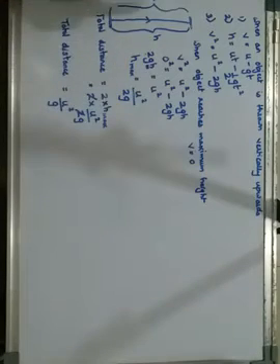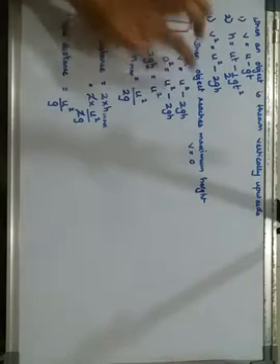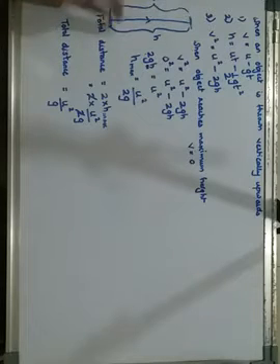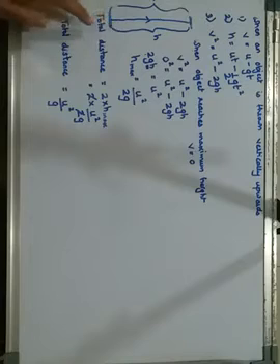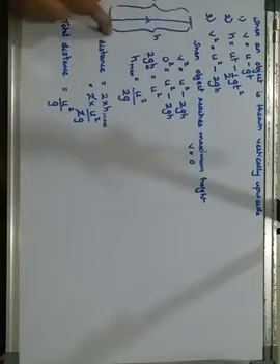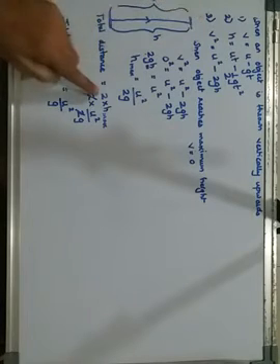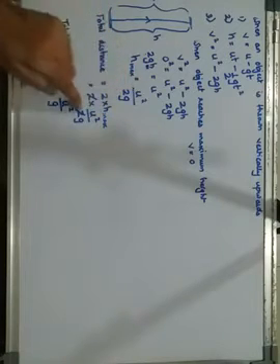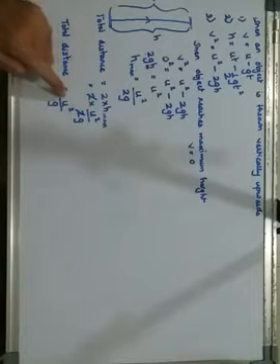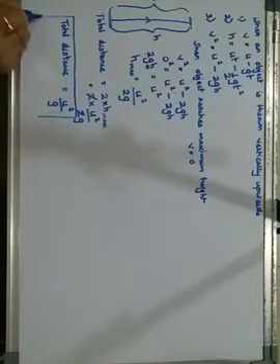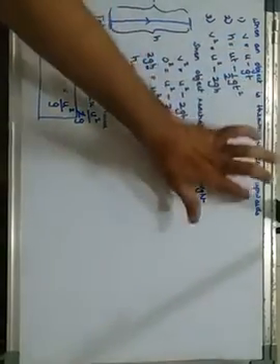This is just one direction, that is from bottom to the top level. But when it is traveling, it is again going to drop down, that is again it is going to come to the ground surface, that is travel from top to bottom. So the total distance will be going from bottom to the top and again from top to bottom, that is the height is considered 2 times. Therefore we have taken 2 times the maximum height. Therefore 2 multiplied by maximum height U square upon 2G, 2 and 2 cancel, you are left with U square upon G. So this is the equation to find the total distance traveled when an object is thrown vertically upwards.